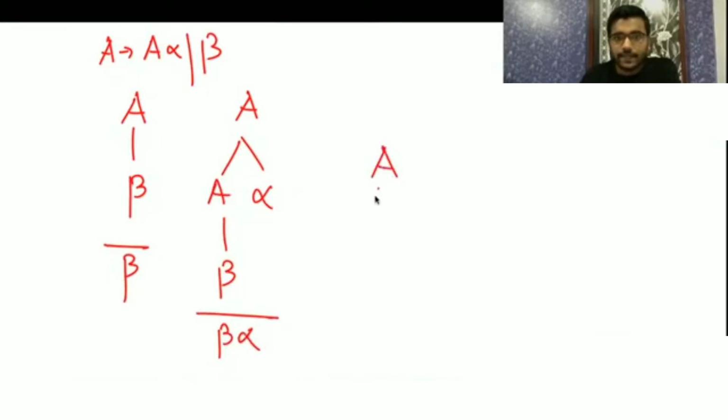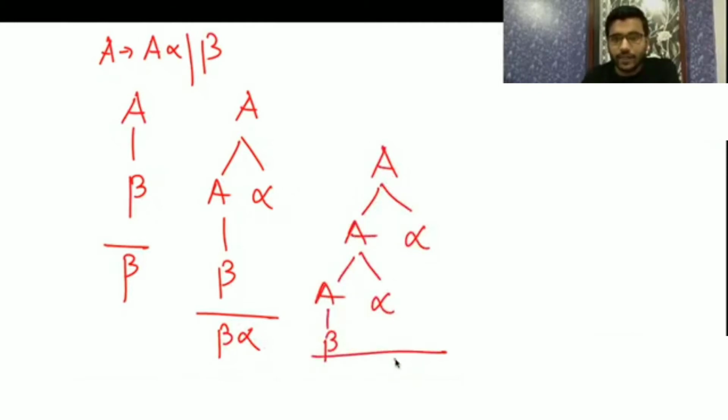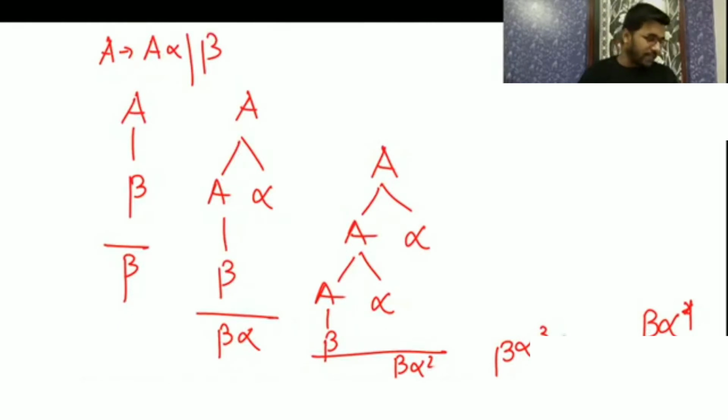Then A can generate A alpha, then again A can generate A alpha, then A can generate beta, so you will get beta alpha square. Then again, if you keep on doing, you are going to get beta alpha cube. Okay, so the regular expression it is generating is beta alpha star, because it can be null, 1, 2, 3. Am I clear?